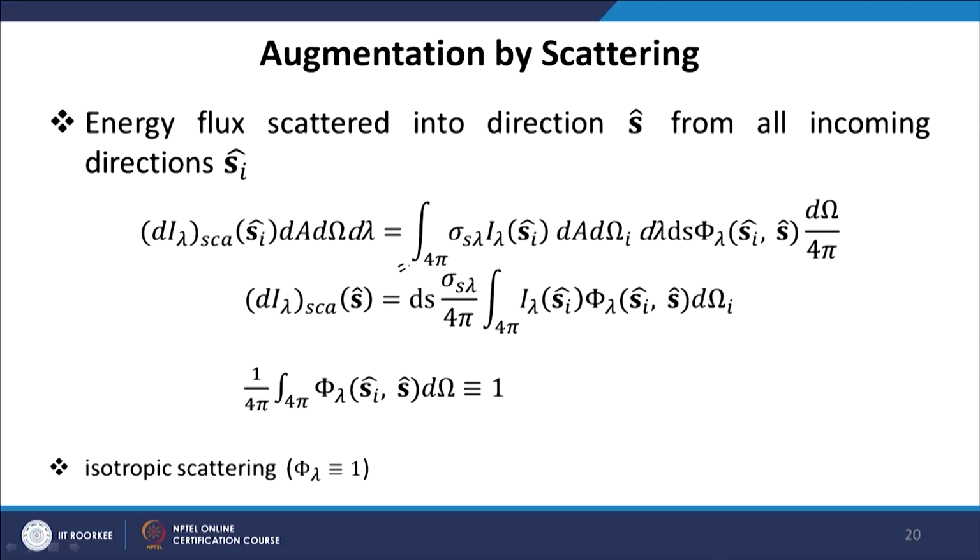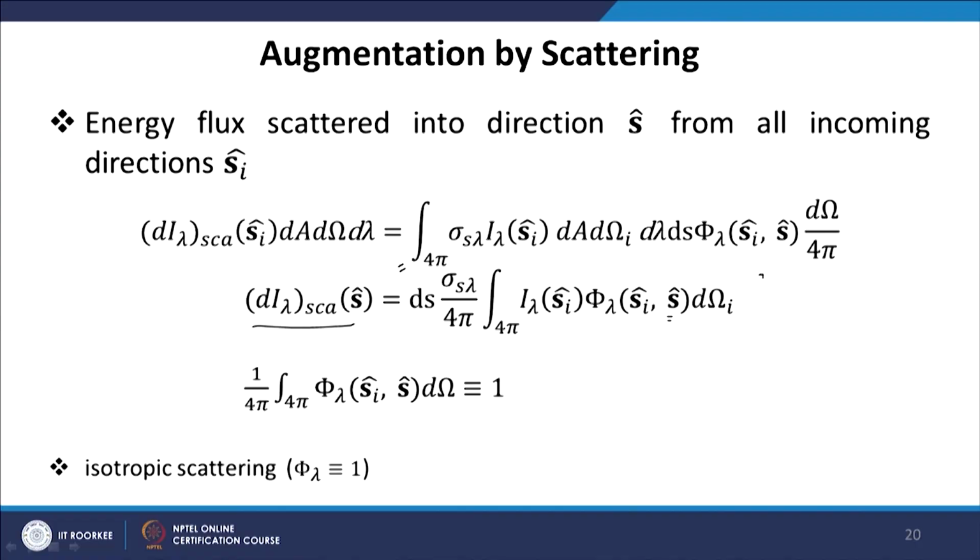Here the solid angle is 4 pi, the entire solid angle. Once we do that, we get the intensity augmentation, that is, the increase in intensity due to in-scattering. It is called in-scattering because radiation coming from a certain direction is scattered into the direction S.